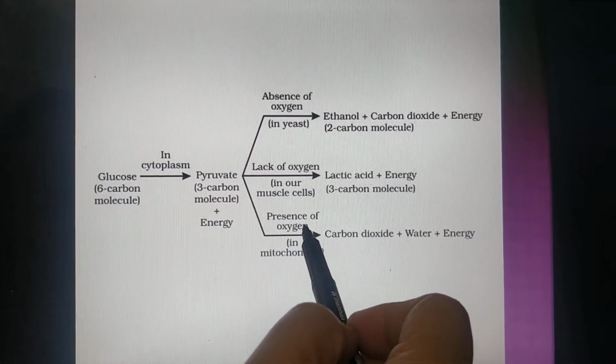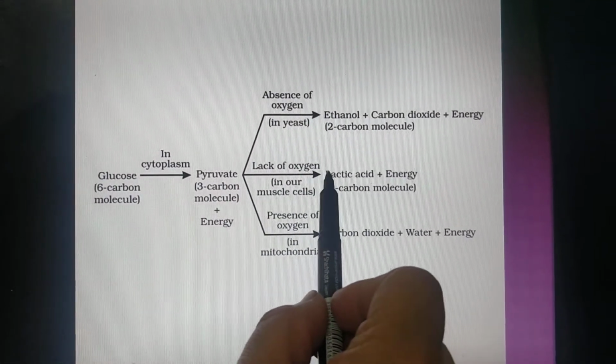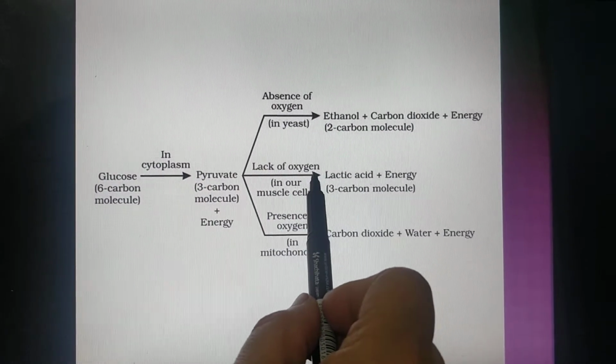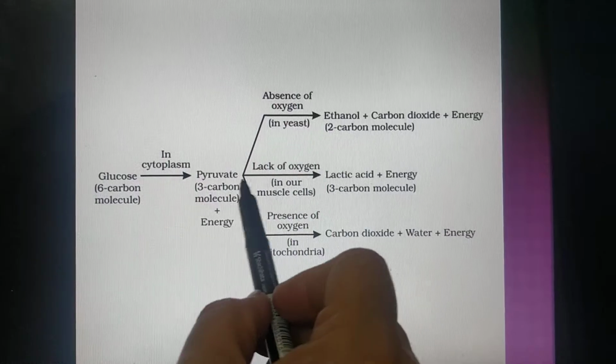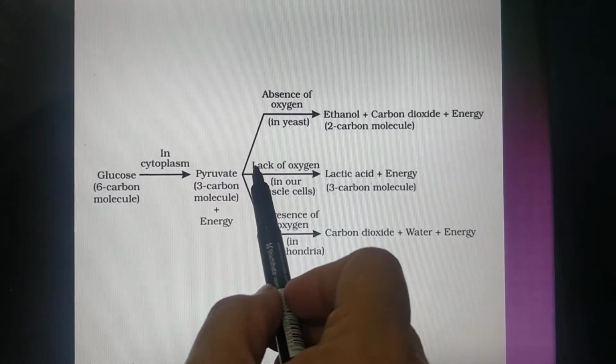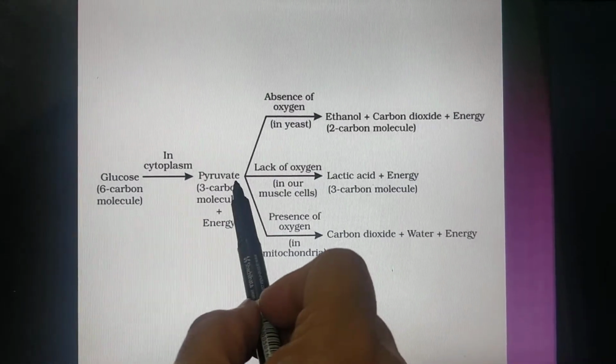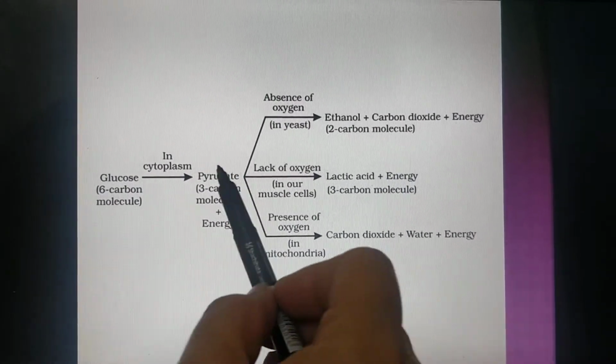But in humans, there is another way. Whenever oxygen is insufficient, when there is a lack of oxygen in our muscle cells, then pyruvate changes into lactic acid. Both are 3-carbon molecules. So carbon dioxide is not released here.